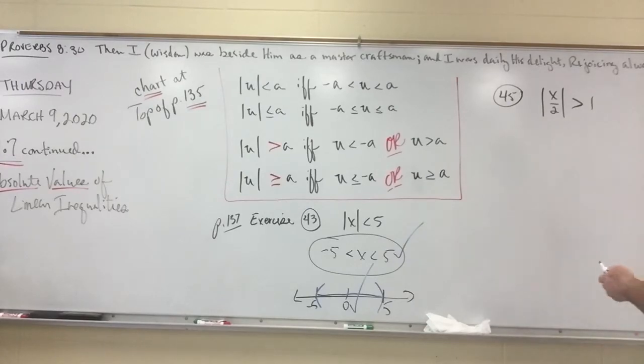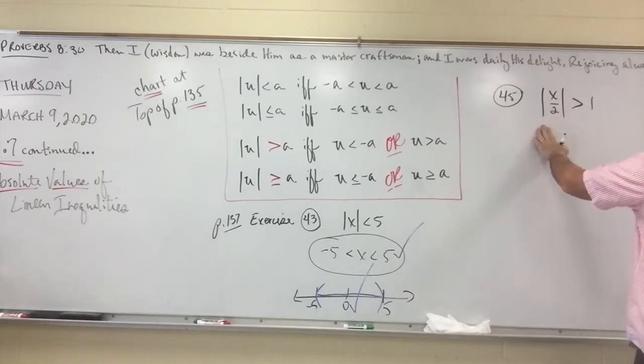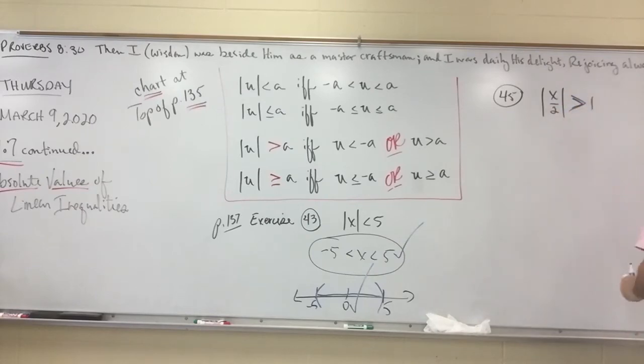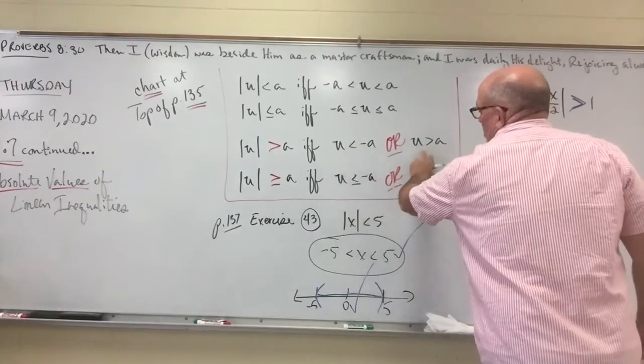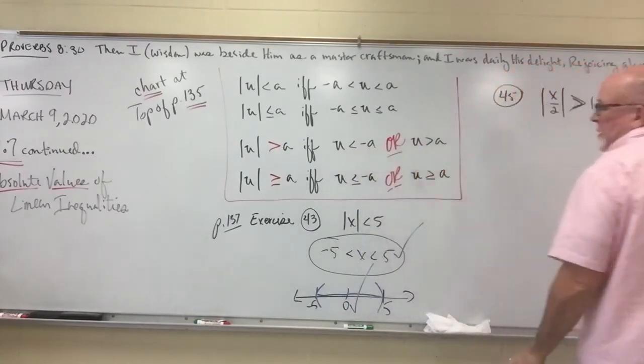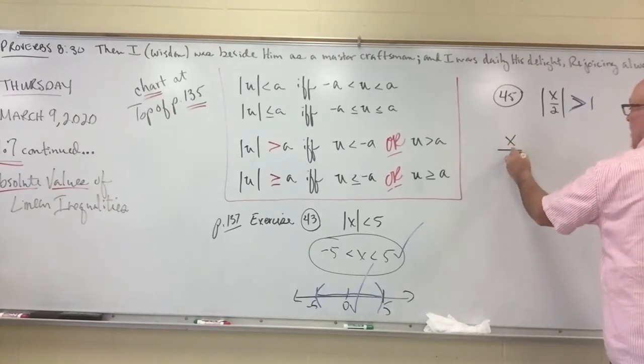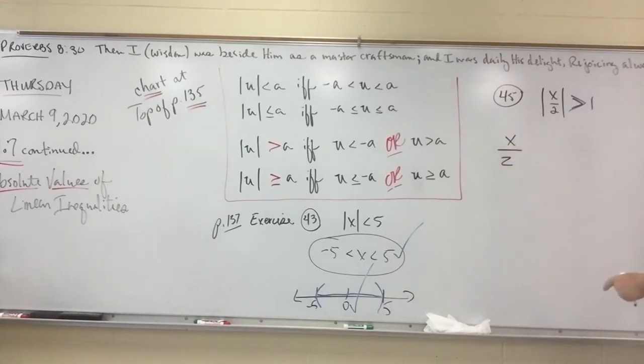All right. Number 45. It's the absolute value of a quotient. We're not going to let that bother us. What is going to be different on this one is it is a greater than scenario. You cannot just set it up like this. It's going to have to be two unique inequalities, if you will. So we've got the quotient, x over 2.